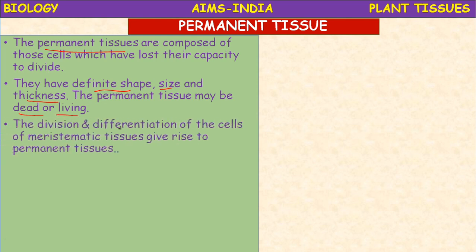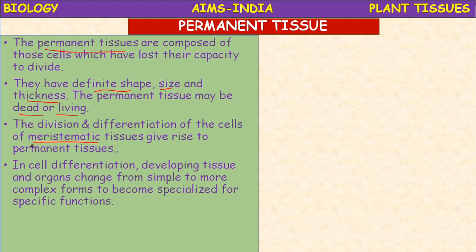The division and differentiation of the cells of meristematic tissues give rise to permanent tissue. Where are these permanent tissues formed from? They are formed from meristematic tissues. By means of cell division, the meristematic tissue itself differentiates into permanent tissues.